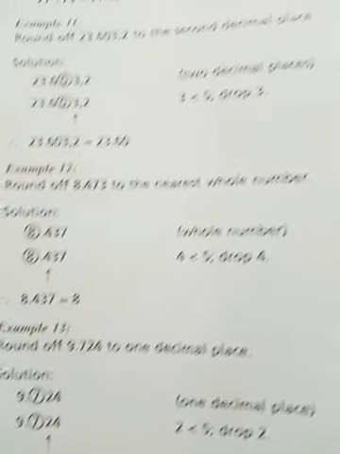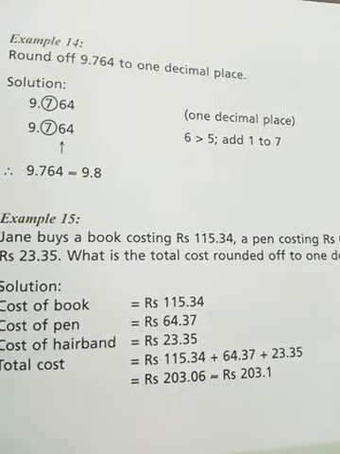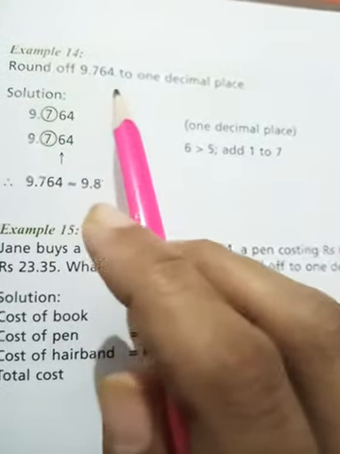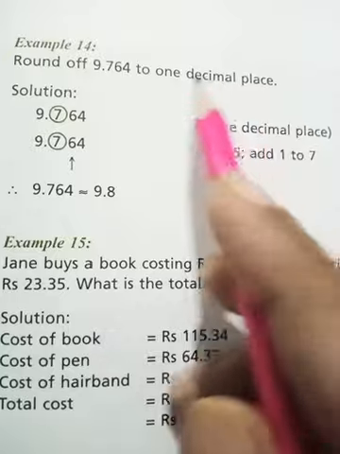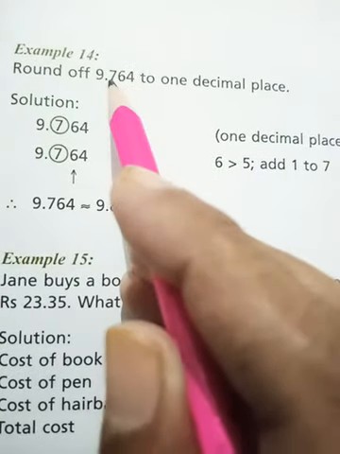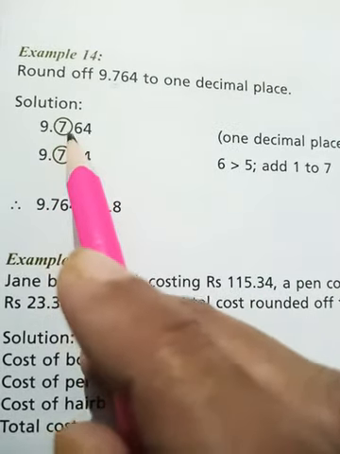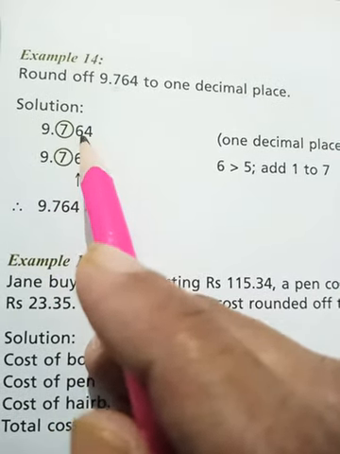Okay. Now come to the next page. Here the example is: round off 9.764 to 1 decimal place. Again, which is the 1 decimal place? Yes, it is 7. So what will we check? The number right to it. What's the number? 6. 6 is greater than 5?